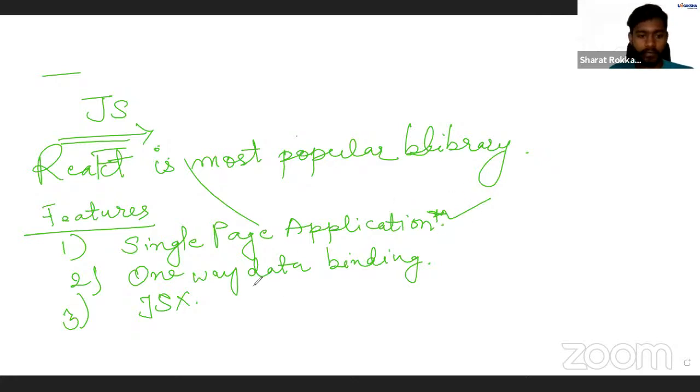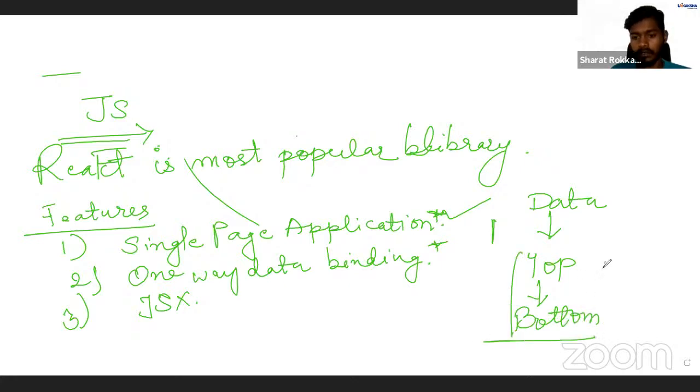Other than that, if you understand this, one-way data binding simply means React has one single thread. Okay. Means in React, data flows from top to bottom. That is what one-way data binding simply means.